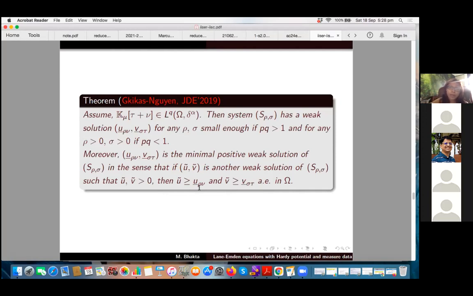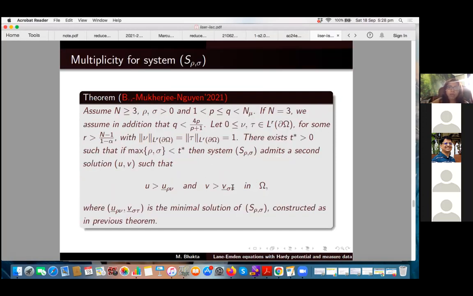But here we had to take some restriction. Here also we first wrote down the auxiliary equation and for the auxiliary problem we tried to prove a variational solution, but because it is a system and not a scalar equation, the mountain pass theorem cannot be used, so we had to use a general version of the mountain pass, which is a linking theorem.